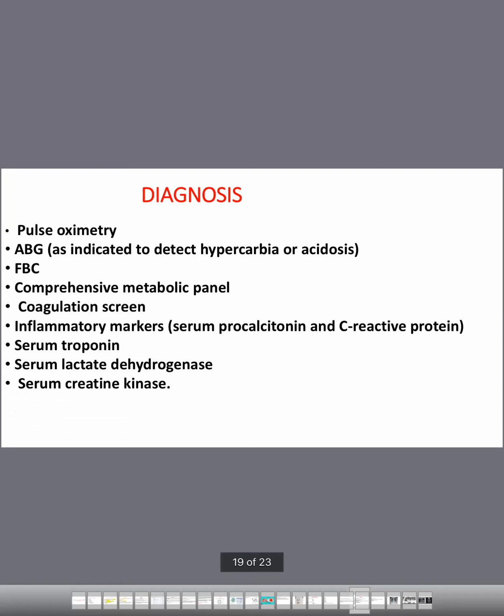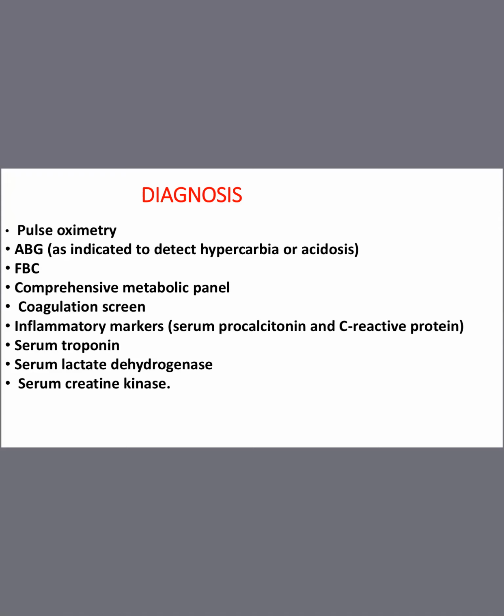So these will all help us to understand if there is any clot formation. And the coagulation screen means checking of D-dimer and prothrombin time to see if there is any bleeding or clot. So inflammatory markers, procalcitonin. I have already told while taking that shock seminar, procalcitonin is an indication of bacterial infection. So in this corona, it will be normal. But if procalcitonin is high, it shows that some bacterial infection is secondary to this coronavirus.